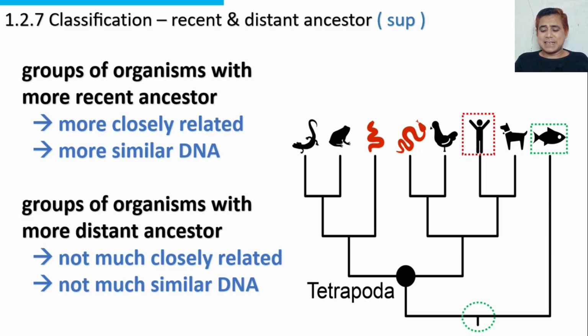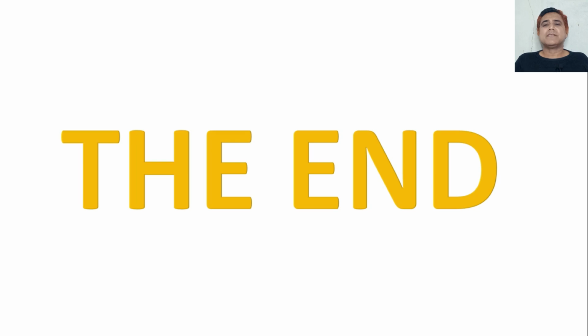There is the ancestor of the fish highlighted as a green circle, and there is the ancestor of man. So they have distant ancestors. So this fish and man are not closely related. They don't have similar DNA base sequences. The end.